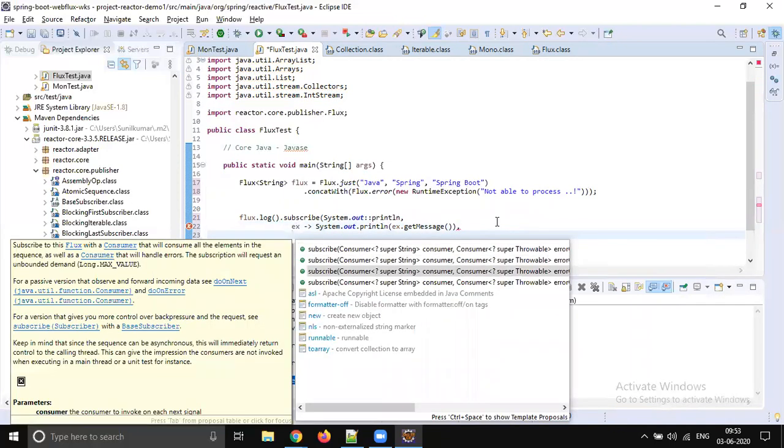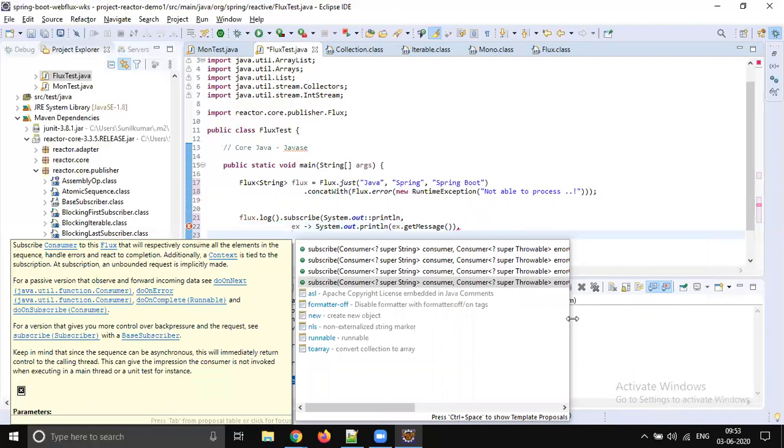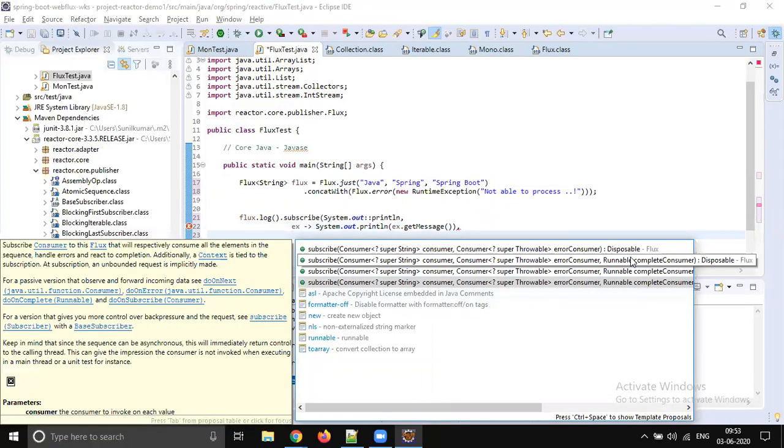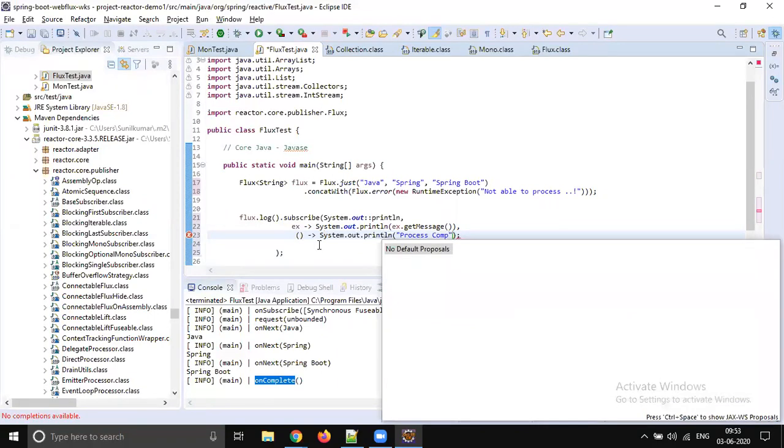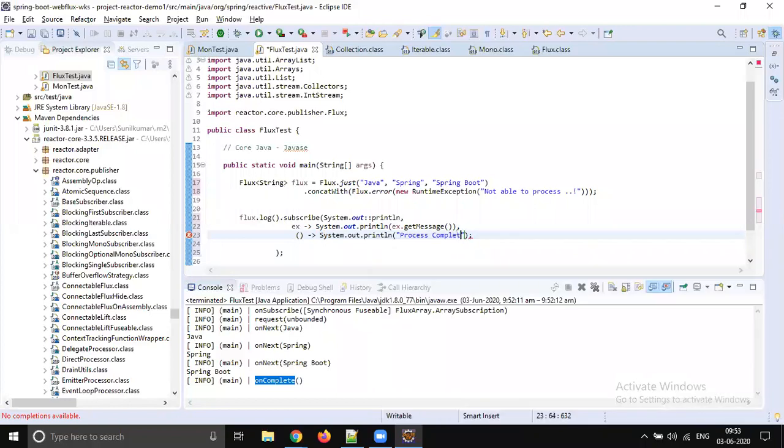you can print some message on complete. On successful completion, I think it's a runnable. So you can say some message here, right? Process completed. So when the error event comes, error details are going to be printed.